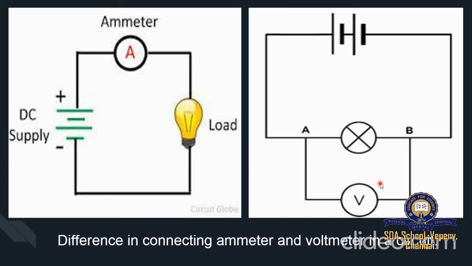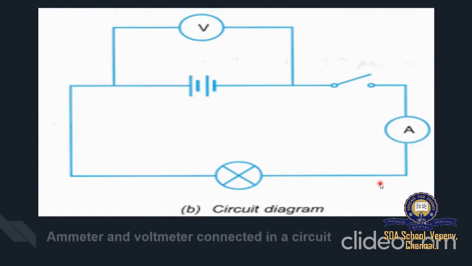So if a circuit has both an ammeter and a voltmeter, then how should the connection be? Okay, it should be like this. When you have a voltmeter as well as an ammeter in a circuit, the ammeter should be connected in series, whereas the voltmeter should be connected parallel to the battery. So this is how we connect the voltmeter and ammeter in the same circuit. Hope you're clear with it.